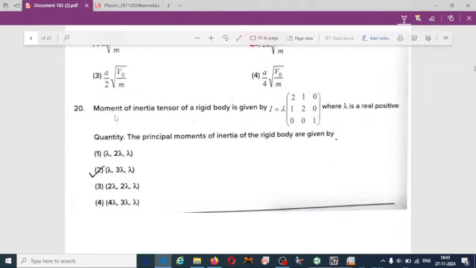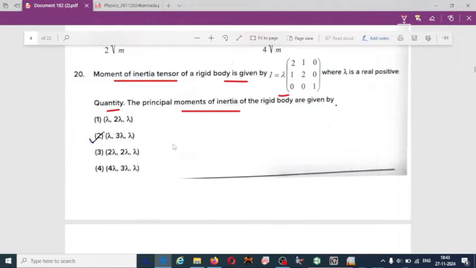So 20th, the moment of inertia tensor of a rigid body is given by I equal to this matrix, where lambda is a real positive quantity. The principal moments of inertia of the rigid body are given by option 2, lambda, 3 lambda, lambda.